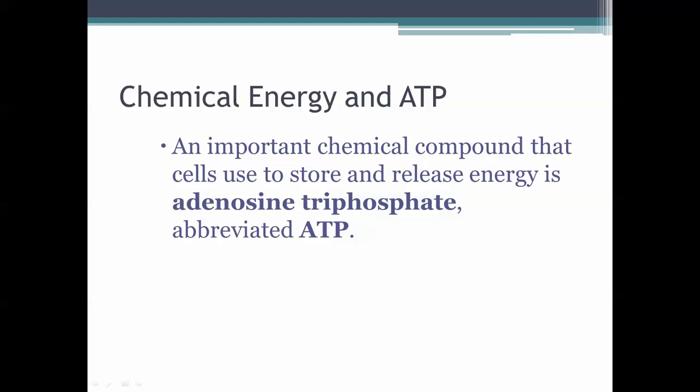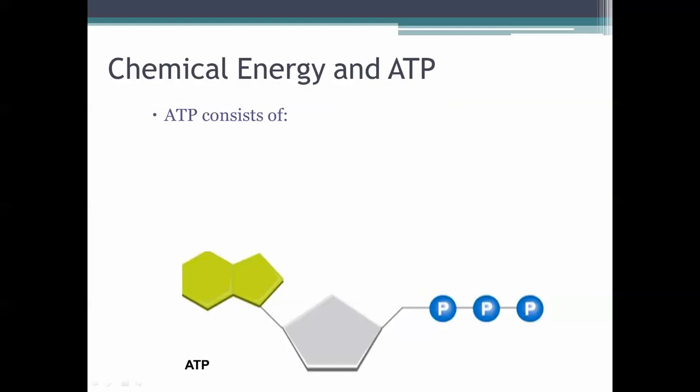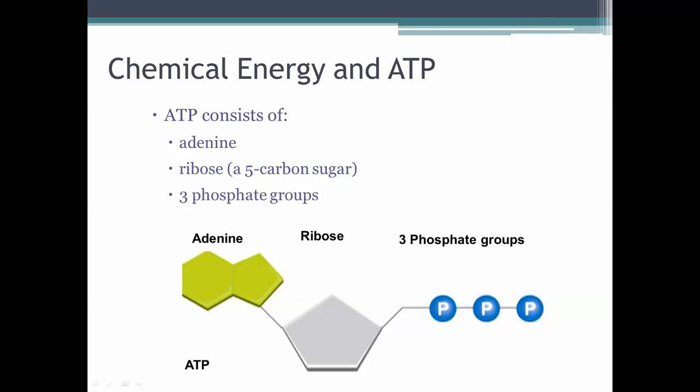So hopefully we've at least heard of this before, but if not, you're going to hear plenty about it from now on. And ATP is used by all types of cells, so plants, humans, bacteria, basically anything, as their basic energy source. So all energy inside the cell is coming from ATP. And ATP, this is what it looks like, breaking it down on a molecular level. It consists of adenine, which is this green area right here, ribose, which is this pale grayish area, and 3 phosphate groups.